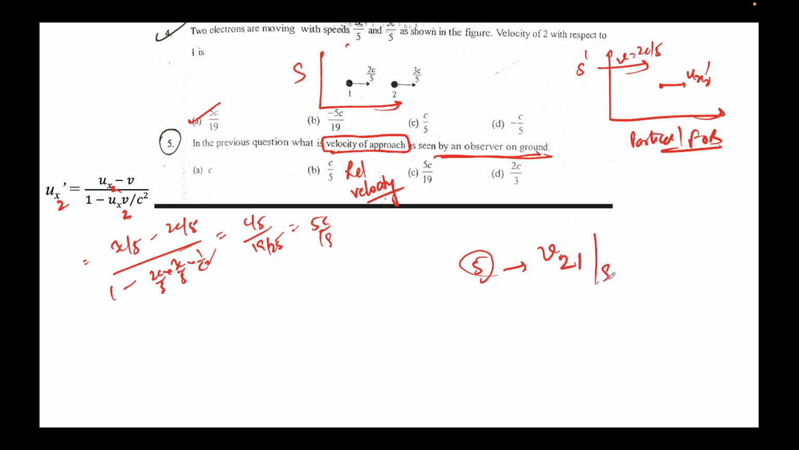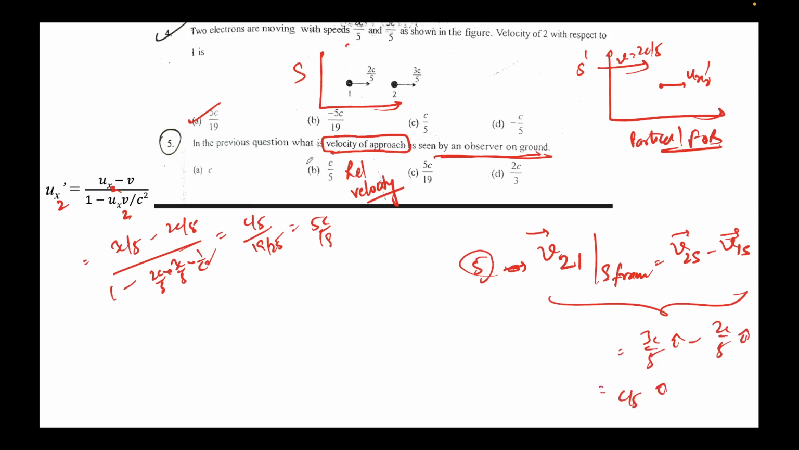So velocity of approach is velocity of 2 with respect to 1, but this time we are in the S frame. So I'll write velocity of 2 with respect to S minus velocity of 1 with respect to S. This is a very simple thing that we did in high school physics: how to find the relative velocity? You subtract the velocities. These are vector quantities, mind you, so direction matters, and S is the rest frame that we have. So v2s is 3c by 5 i cap, and v1s, the velocity of object 1 with respect to S, is 2c by 5 i cap. So this will come out to be c by 5 i cap. In this case, the option would be this.